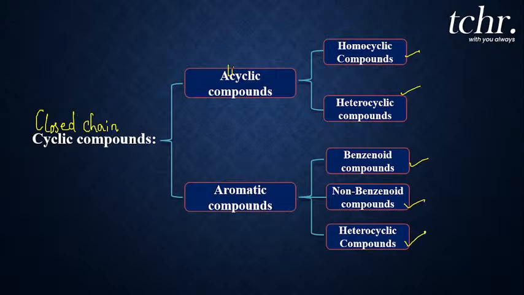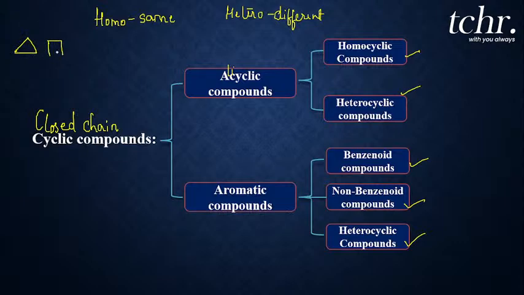Now, for example, let us see what are homocyclic compounds. Students, in the name homocyclic, homo means same, that means same atoms. Whereas hetero means different. Okay. Homo means same. Hetero means different. For homocyclic compounds, I will put some examples in front of you. Cyclopropane, cyclobutane, cyclopentane, or cyclohexane. So how do you make out the structure of these compounds?